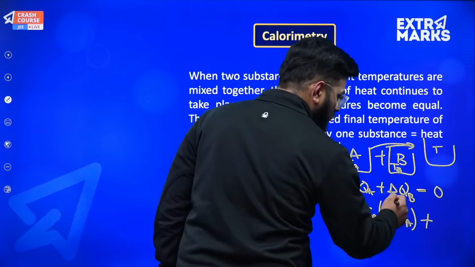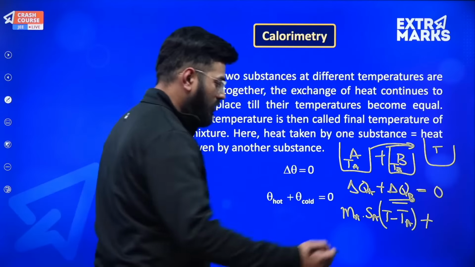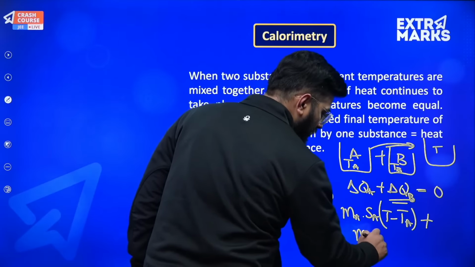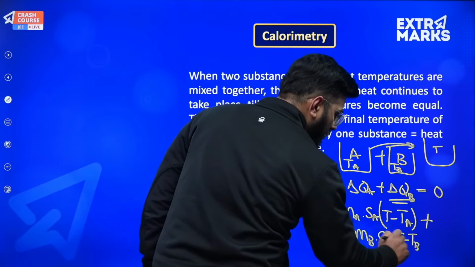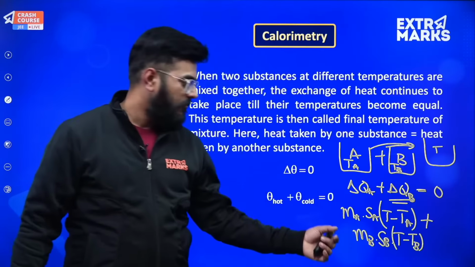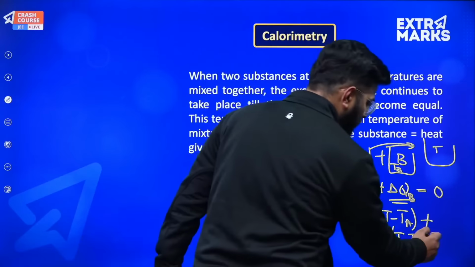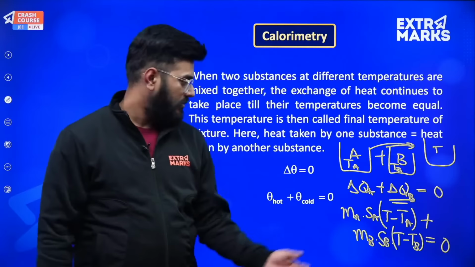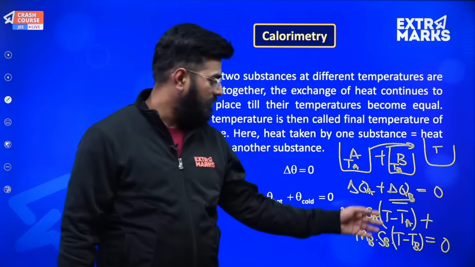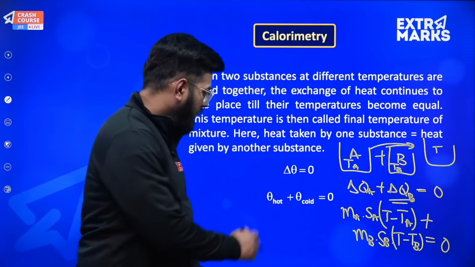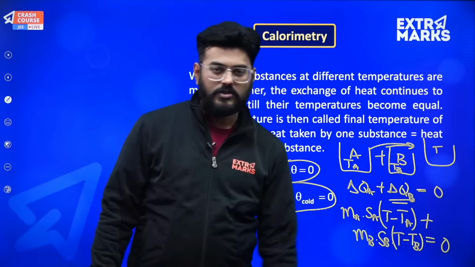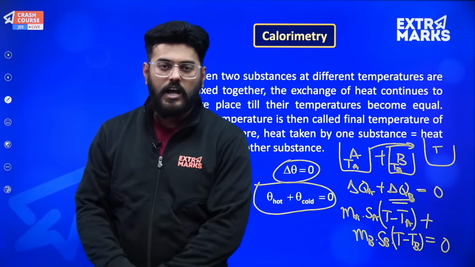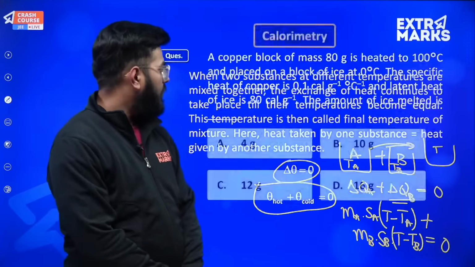Okay, and in addition to this, if I want to express delta QB, I can do it in a similar manner. So M of B into specific heat capacity of B into T minus TB, because for B also the final temperature will be T, so the change is T minus TB, and this entire expression will be equal to 0. Now suppose both their masses and specific heat capacity are same, then delta TA plus delta TB is equal to 0, and this is what is written over here. The entire delta T will be equal to 0. But if their masses and specific heat capacities aren't equal, then this entire expression has to be calculated and the final answer has to be noted down. Okay, so this will be all about calorimetry.